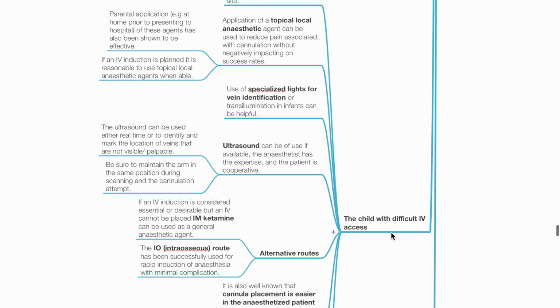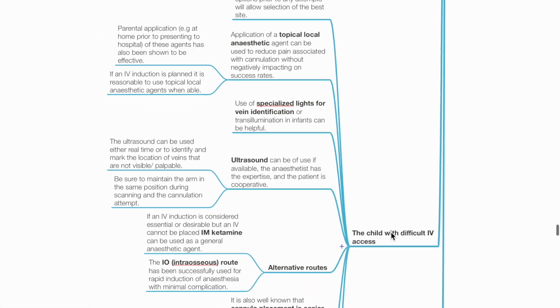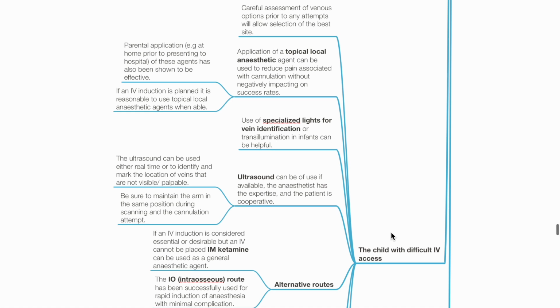Next, we move on to the child with difficult IV access. Careful assessment of venous options prior to any attempts will allow selection of the best site. Application of topical LA can be used to reduce pain associated with cannulation without negatively impacting success rates. Use of specialized lights for vein identification or trans-illumination in infants can be helpful. Ultrasound can be of use if available, the anesthetist has the expertise, and the patient is cooperative. Consider use of hockey stick ultrasound linear probe where appropriate.